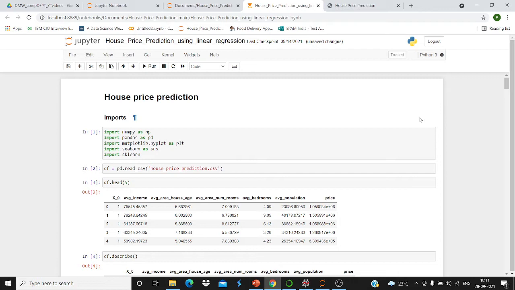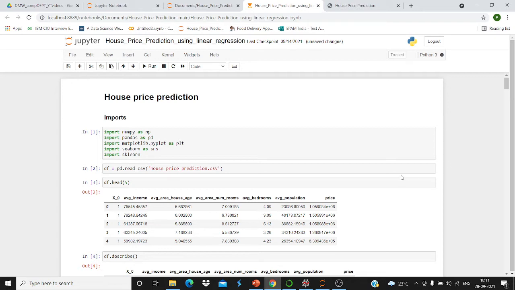So the solution to this problem will give an idea about the price of a house on the basis of its features. So what features are we entering? Like number of bedrooms, rooms, then expected square feet, then average income. Then after clicking on the predict button, it will show us the predicted price. Then we have used the algorithm, that is linear regression.